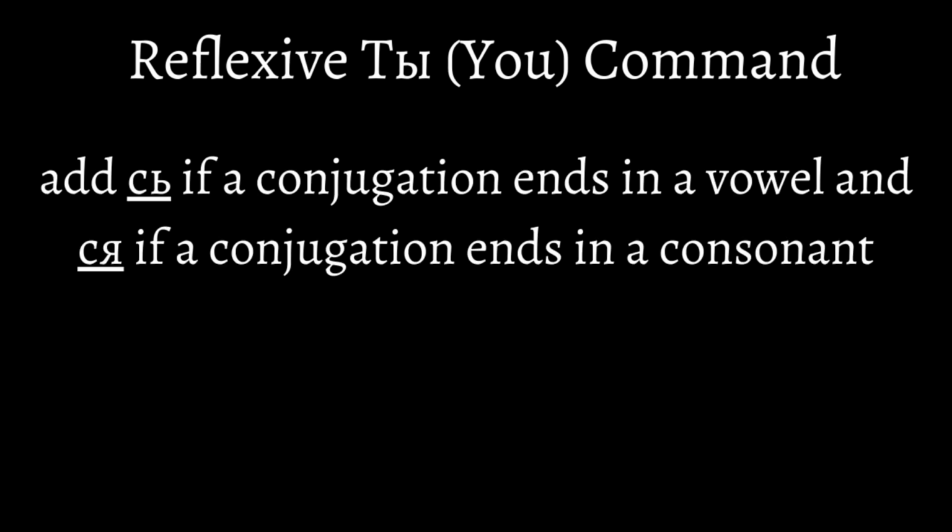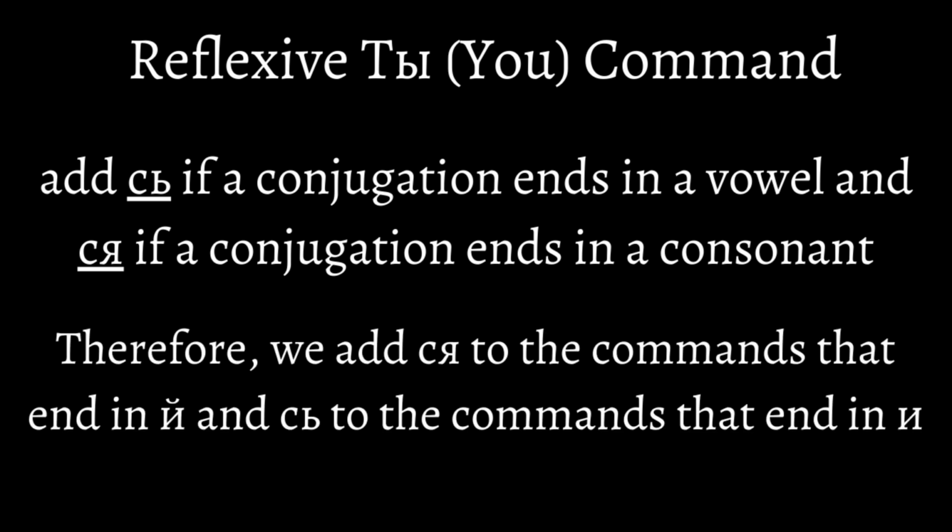Now, what happens when a verb is reflexive? When a verb is reflexive, we go back to the rule that holds every reflexive concept. We add s if a conjugation ends in a vowel, and sa if a conjugation ends in a consonant. And this rule applies to any reflexive concept, including commands. Considering that we have the endings I kratkaya and I, we add sa to the commands that end in I kratkaya and s to the commands that end in I.